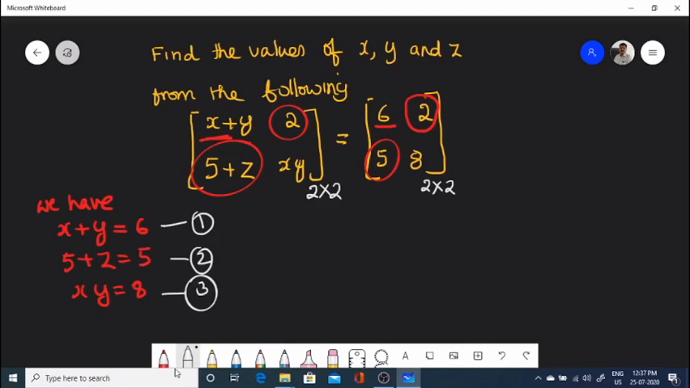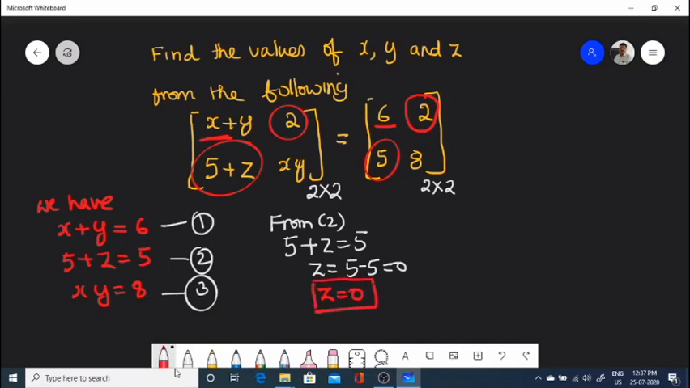So immediately from 2, we get the value of z now. 5 plus z is equal to 5. So therefore z is equal to 5 minus 5 equal to 0. So z is 0. Then to find the values of x and y, take x plus y is equal to 6 and xy is equal to 8.